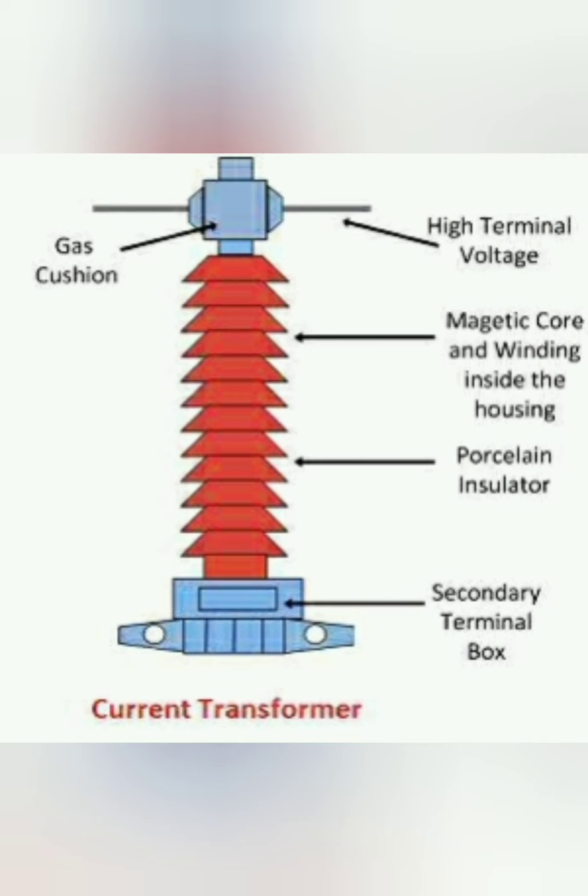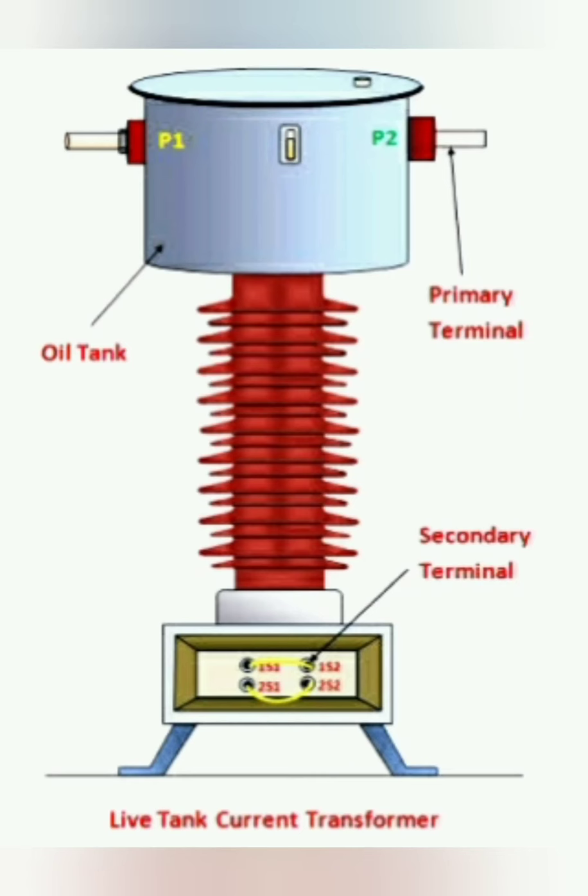Third thing is your magnetic core and winding inside the housing, which means inside there will be a magnetic core and windings, where the primary and secondary winding will be placed, and outside will be covered by your porcelain, and bottom will be your secondary terminal box. So this is the live tank, which means oil type of your CT.